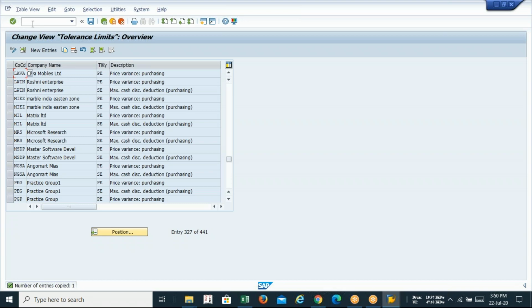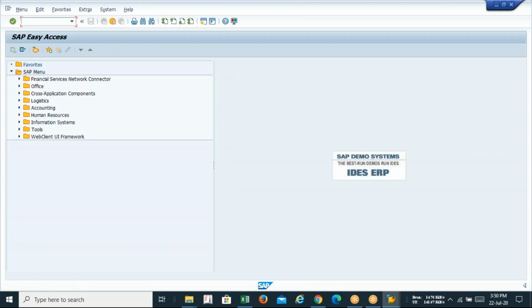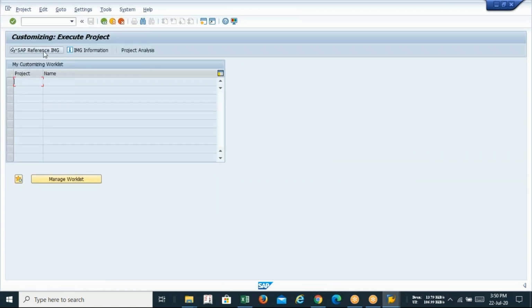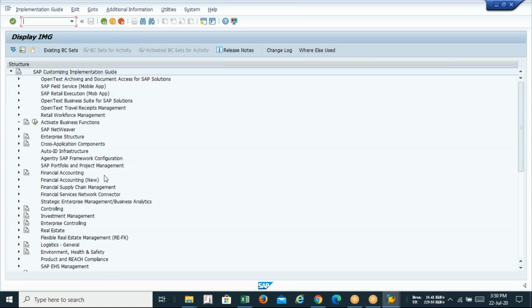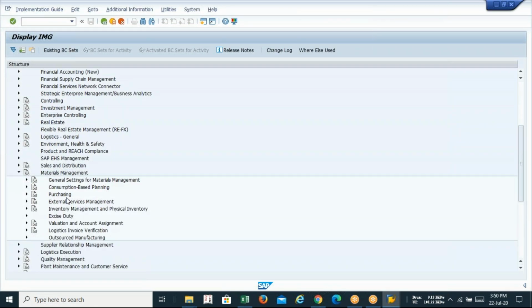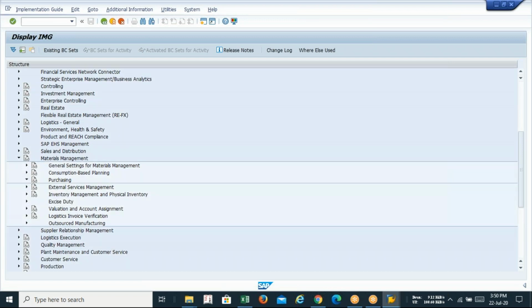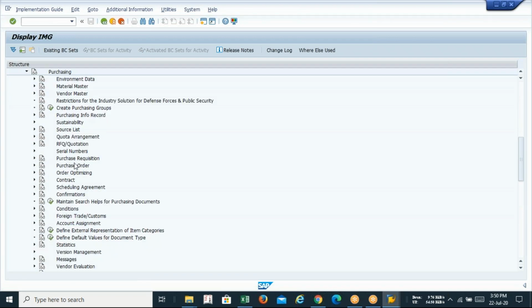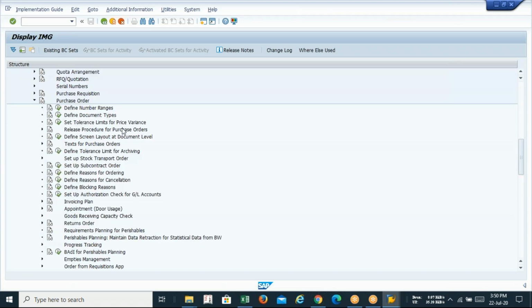Okay. See, the thing is here you have to define these two tolerance keys, PE and AC. Okay. So PE and AC we have to define for my company code. So what is the menu path? Material Management. Now come to Purchasing, then Purchase Order. Okay. And now this option.